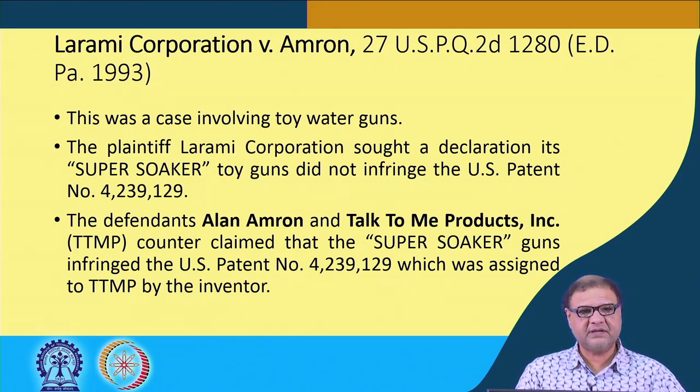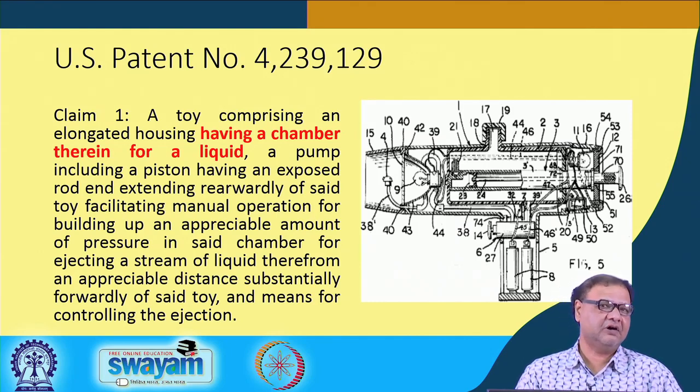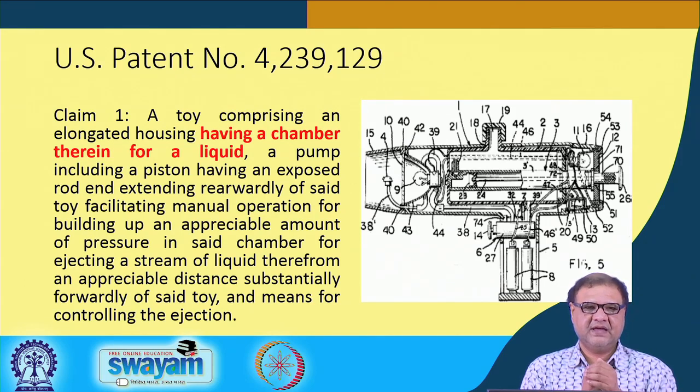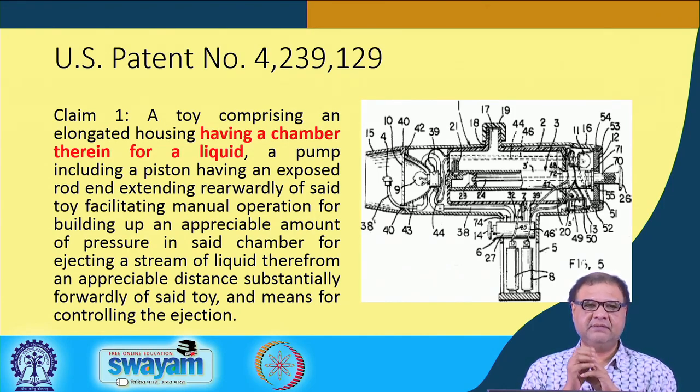Now, let us examine what are the two things. What you see on the screen is the drawing and claim number 1 of the US patent. If you read it, you will find that it says a toy comprising an elongated housing having a chamber therein for a liquid, a pump including a piston having an exposed rod extending